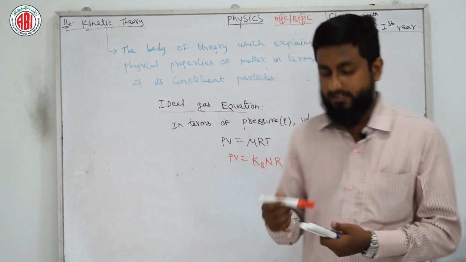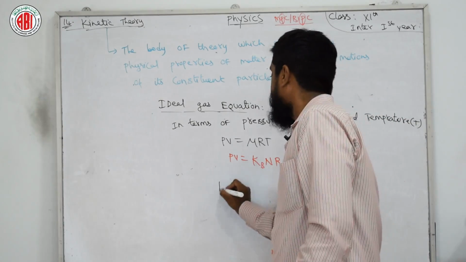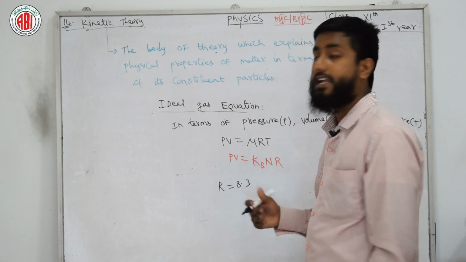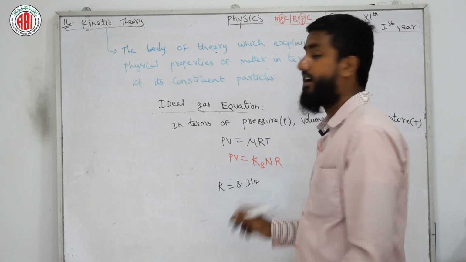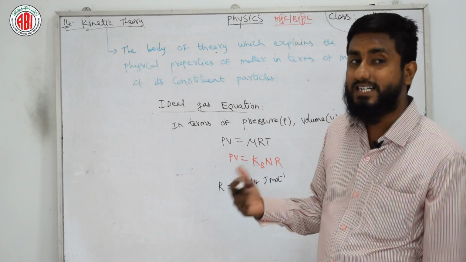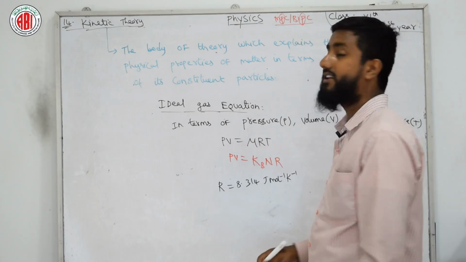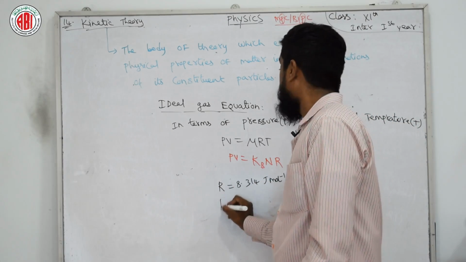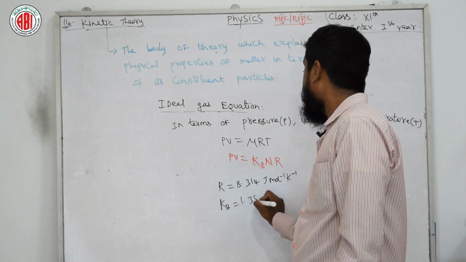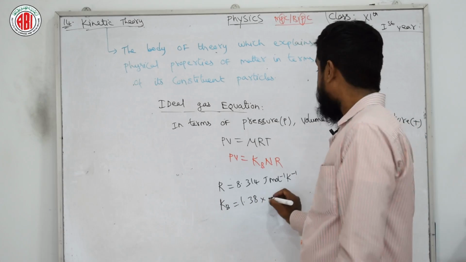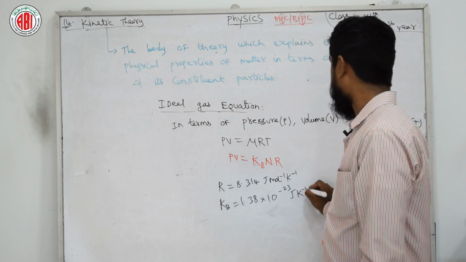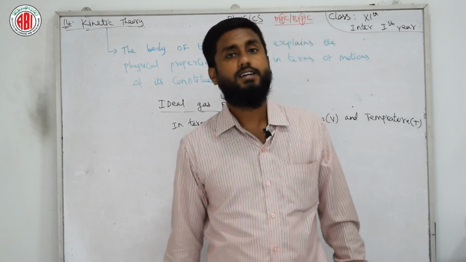The constant value of R, which we already came across in our previous chapters, is 8.314 joules per mole per Kelvin, and the constant value of kB is 1.38 into 10 power minus 23 joules per Kelvin. So this is related to the ideal gas equation.